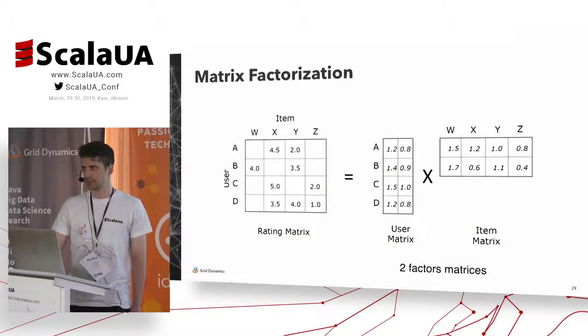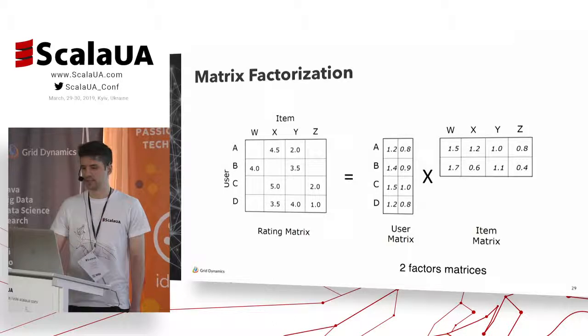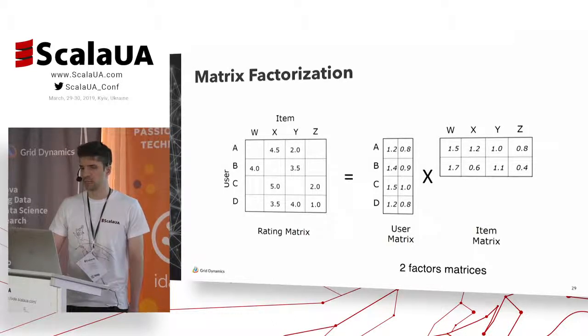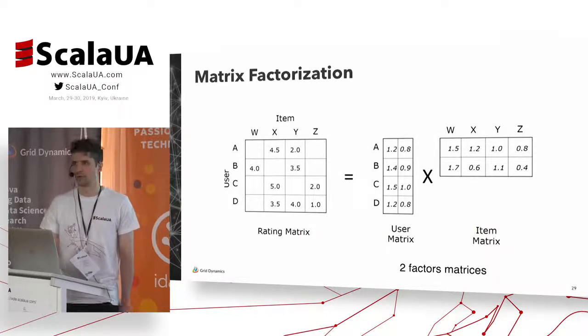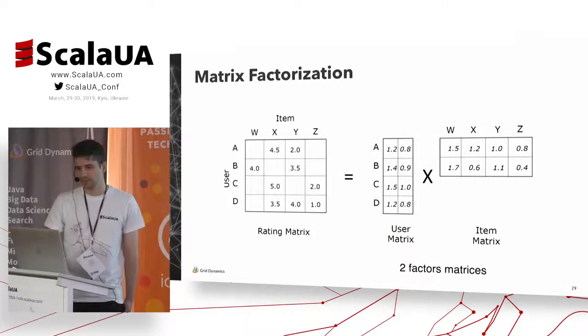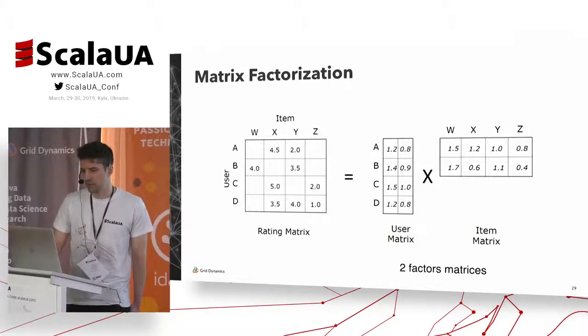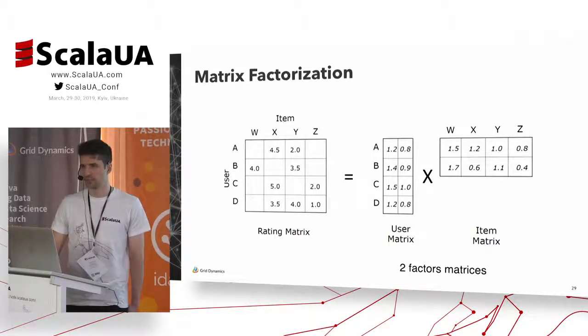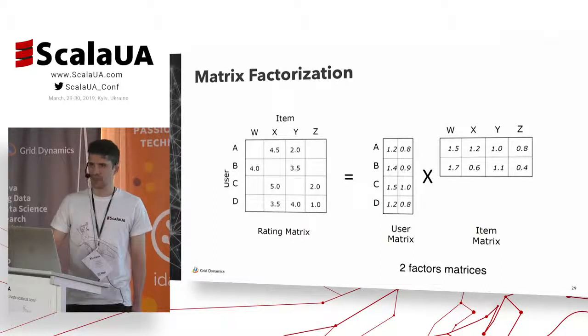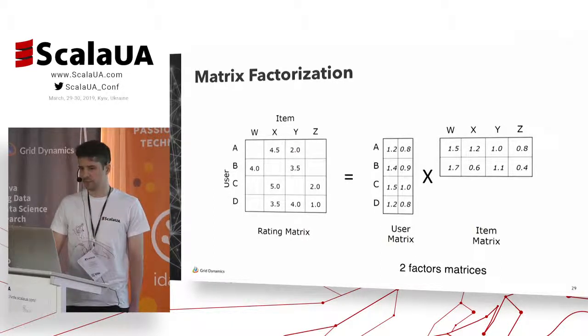So the idea itself is pretty simple. We want to represent a big single matrix as a multiplication of two lower matrices. In order to do that, we have to introduce a new variable called factor. This is an example of how we combine a 4 by 4 matrix as a multiplication of two matrices, 4 by 2 and 2 by 4. And I want to explain the factor idea on a particular example.